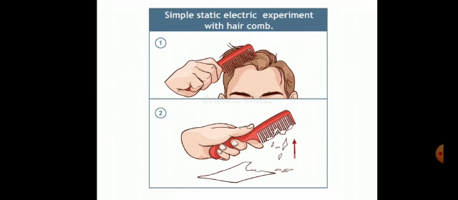Why did this happen? The comb on rubbing acquires electrostatic charge. It induces opposite charges on the bits of paper, and hence the bits of paper are attracted by the comb. This is an example of non-contact force.